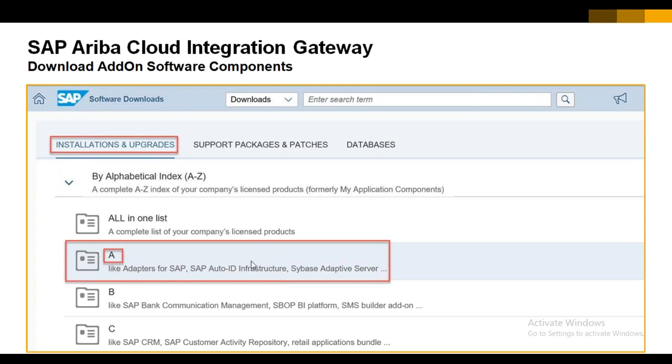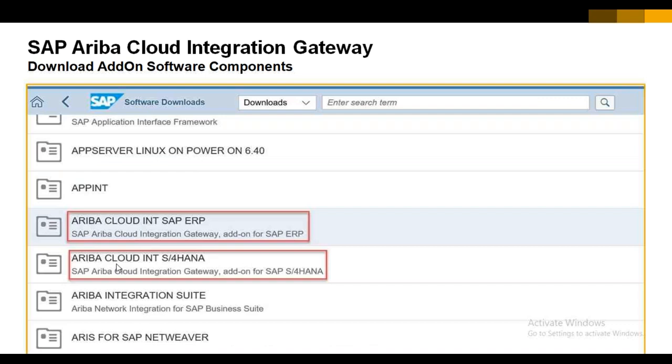You can see it looks like this, starting with A, adapter. Once you click on A, the system gives the whole list, and from that list we have to select these two add-ons. One add-on is Ariba Cloud Integration SAP ERP, and the second add-on is Ariba Cloud Integration S/4HANA.